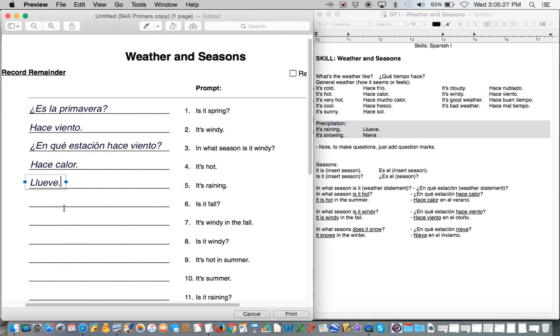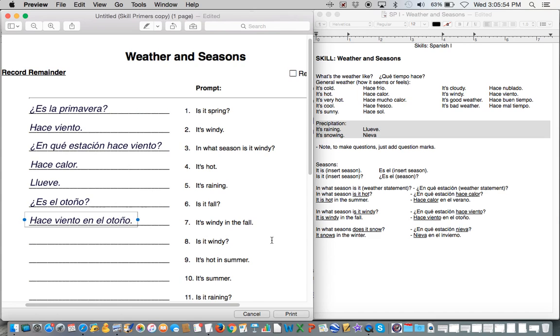Okay. Let's see. Is it fall? Well, it is fall. That's es el otoño. Now to make it a question, is it fall? I simply add question marks. It's windy in the fall. So it's windy, standard statement about the weather. So hace viento in the fall, en el otoño.